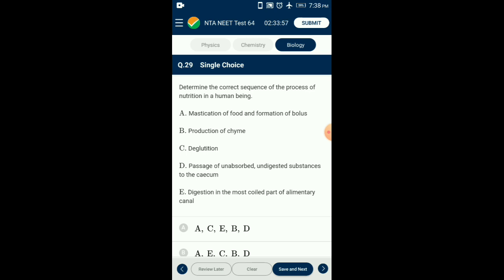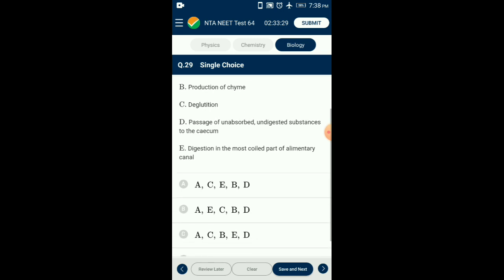Entry of food into the stomach is the third process. Grinding of food by the muscular wall of the stomach and its mixing with gastric juices leads to formation of chyme. Fourth process is passage of food and digestion of food in the small intestine, which is the most coiled part of the alimentary canal. Fifth process is passage of unabsorbed and undigested food into the cecum of the large intestine. So the answer for this question is option C. So that is orderly given.